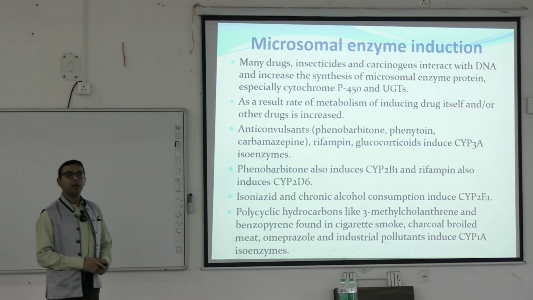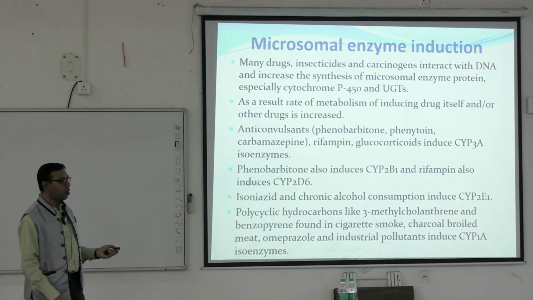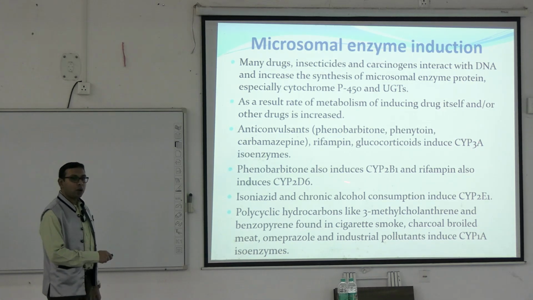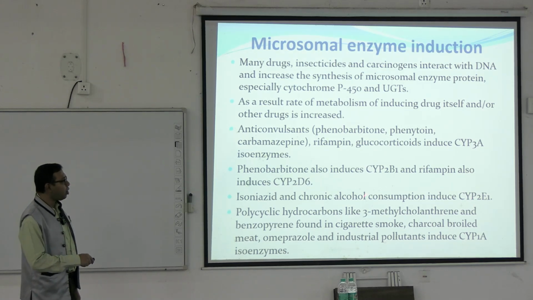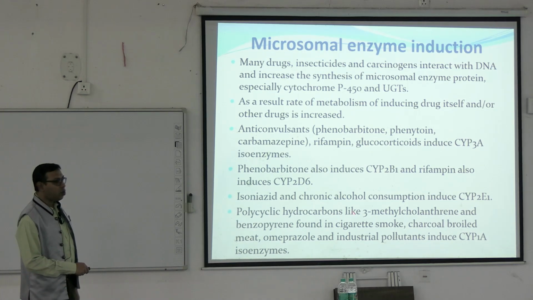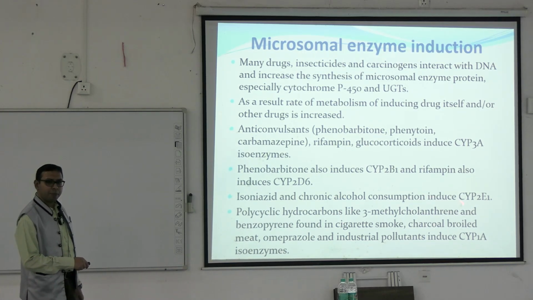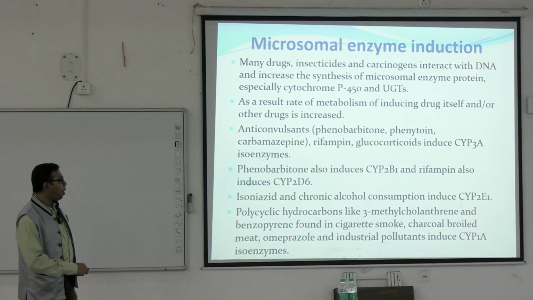Rifampicin or rifampin, this is an antibiotic. Glucocorticoids mainly induce the cytochrome P450 3A isoenzymes. Phenobarbital also induces 2B1 and 2D6. Isoniazid and chronic alcohol consumption induce cytochrome P450 2E1. Chronic alcohol consumption also induces the metabolism of different types of drugs. Polycyclic hydrocarbons are present in cigarette smoke, charcoal broiled meat, etc. Omeprazole, industrial pollutants, etc. They all induce the cytochrome P450 1A isoenzymes.